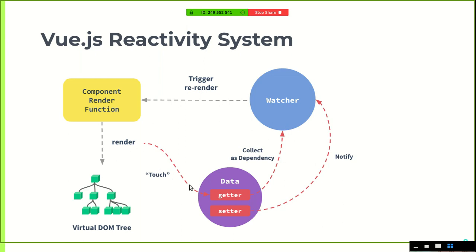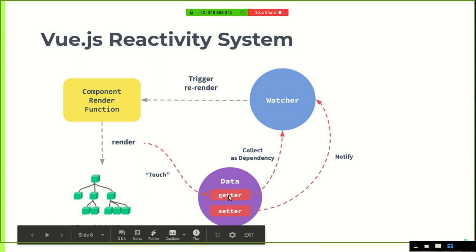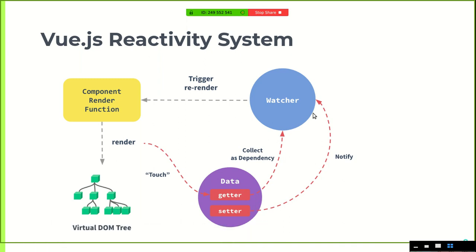So in the first render, the getter function is being called because this data is being touched. What the getter function is doing is simply calling the watcher, with the intent to collect this data as a dependency. So what does dependency mean in this context?